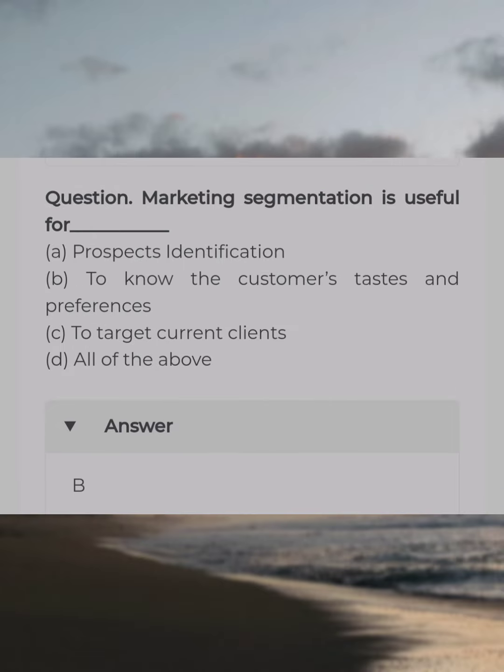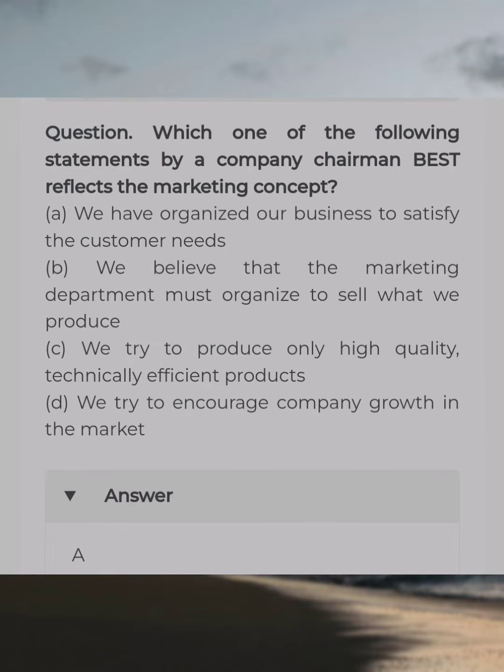Marketing segmentation is useful for dash. Answer B. To know the customer's taste and preference. Which one of the following statements by a company chairman best reflects the marketing concept? Answer A. We have organized our business to satisfy the customer needs.